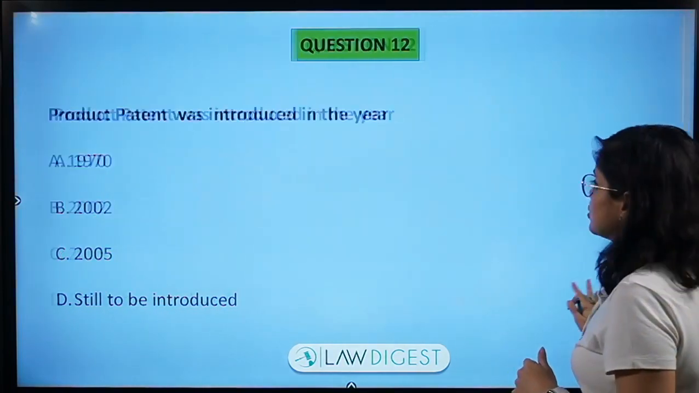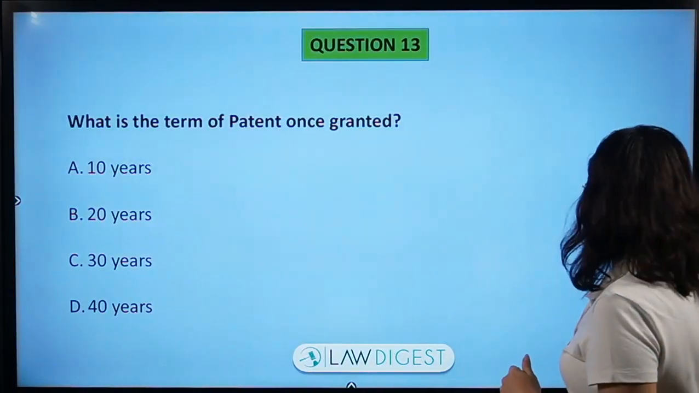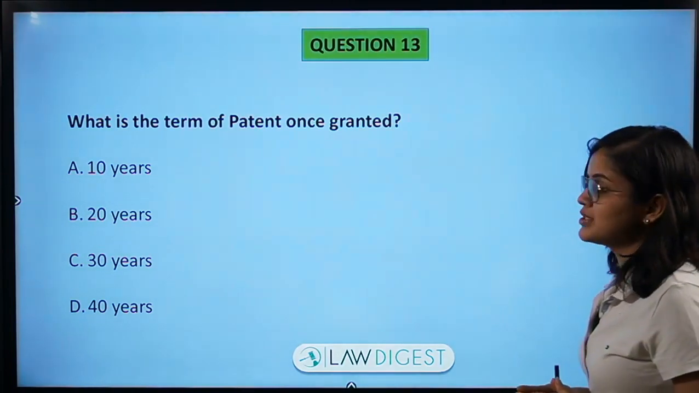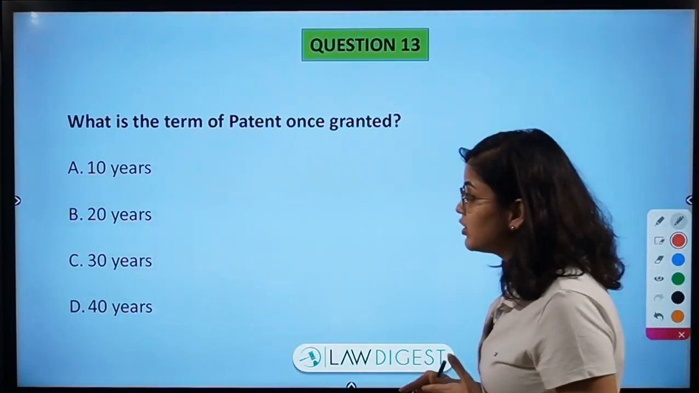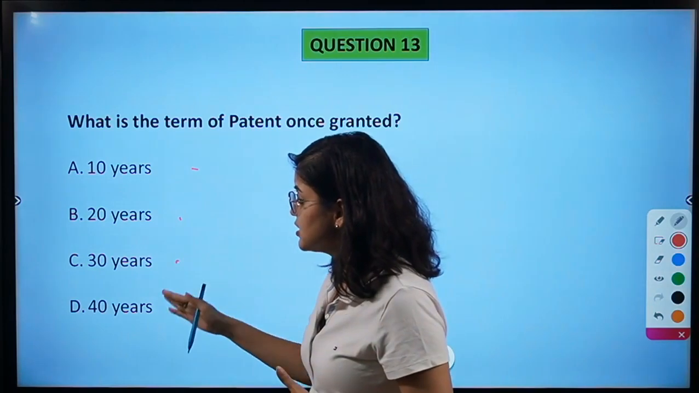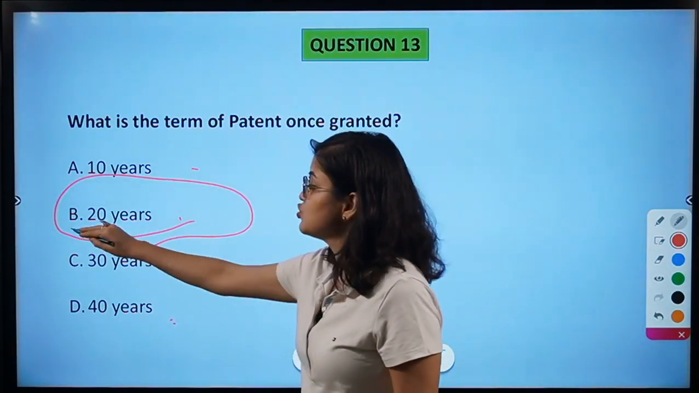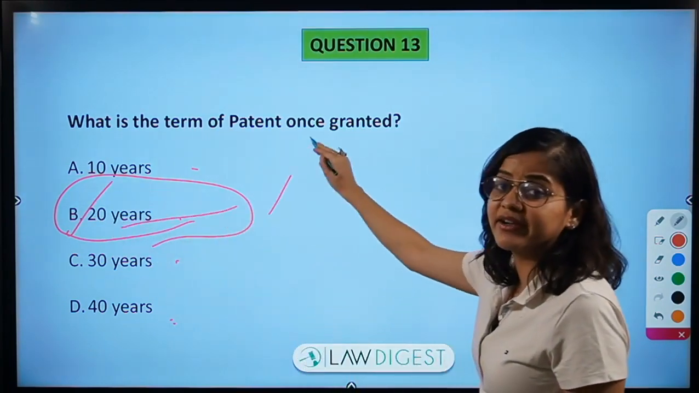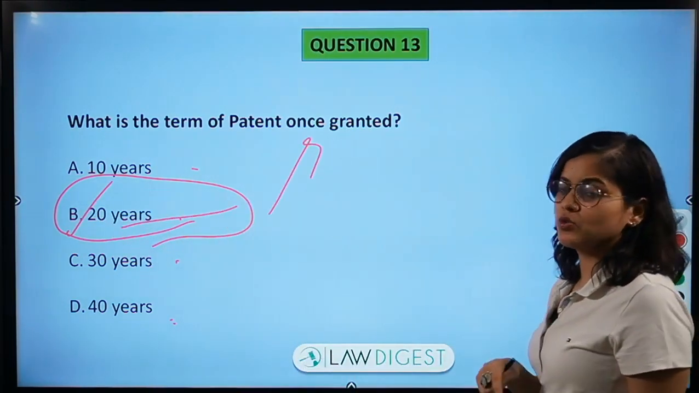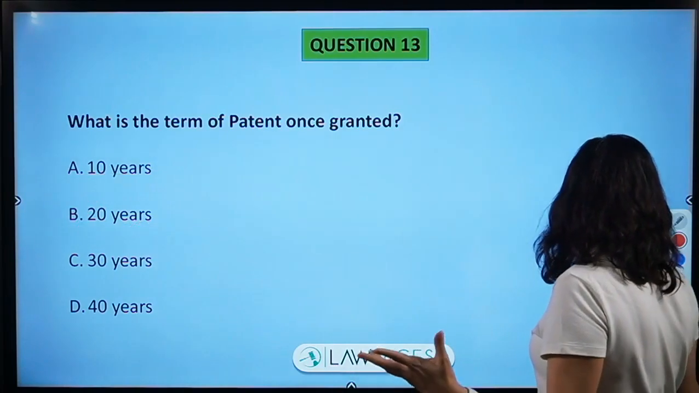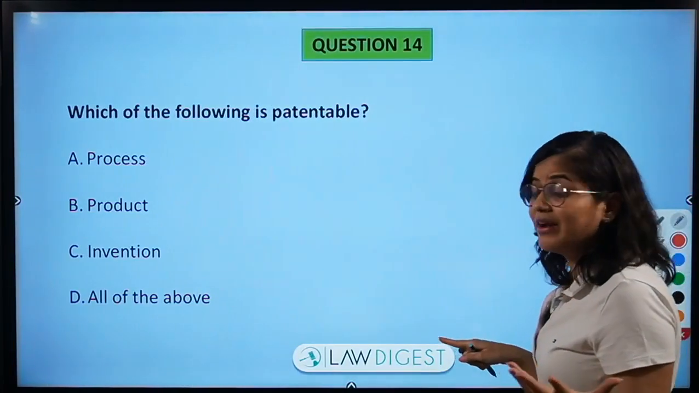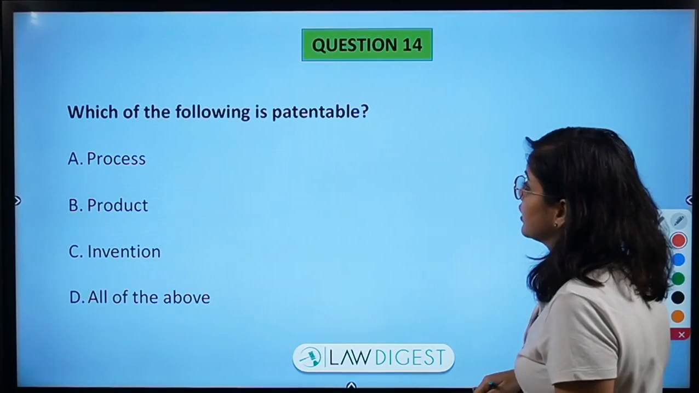Moving on to the next question. What is the term of the patent once granted? So what is the term of a patent? 10 years, 20 years, 30 years or 40 years? The correct answer to this question is option B, that is 20 years. A patent can be granted for a period of 20 years only, unlike copyright which continues till the lifetime of the author and also beyond that.